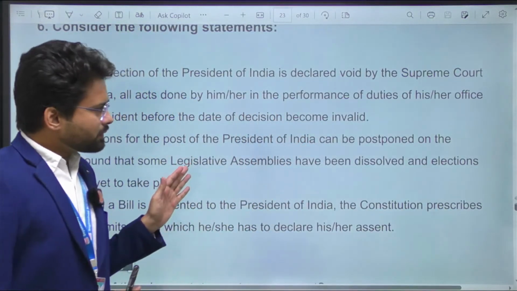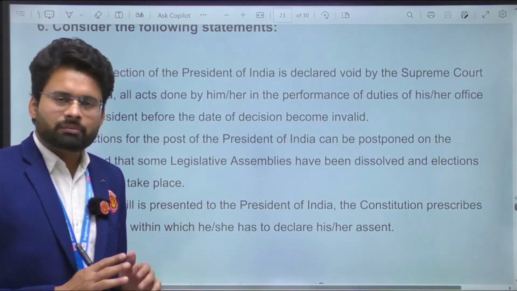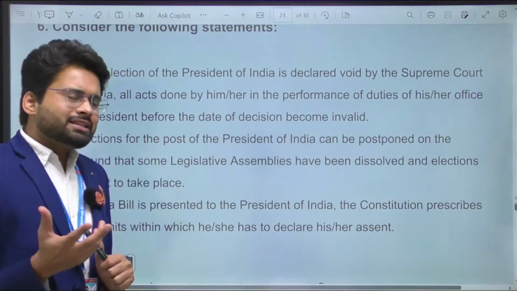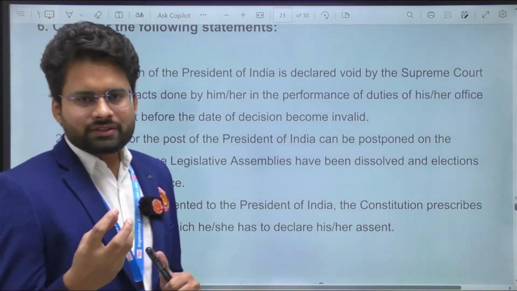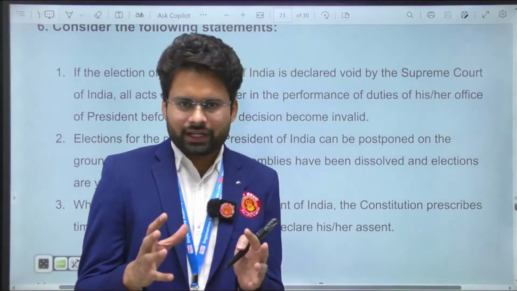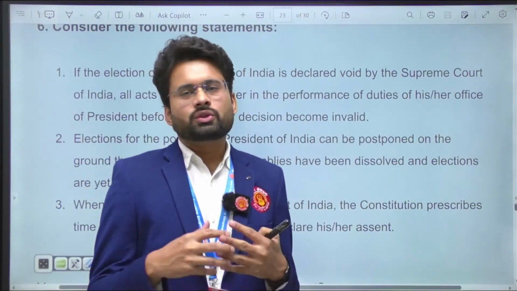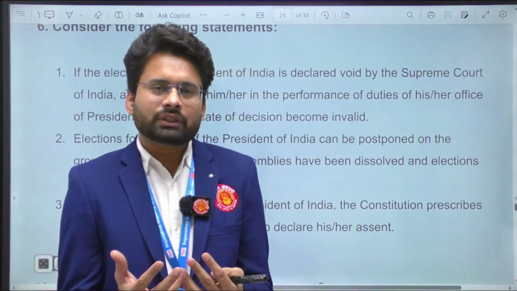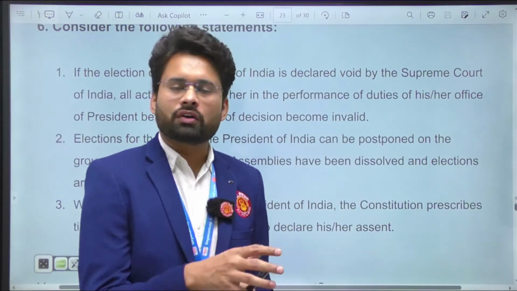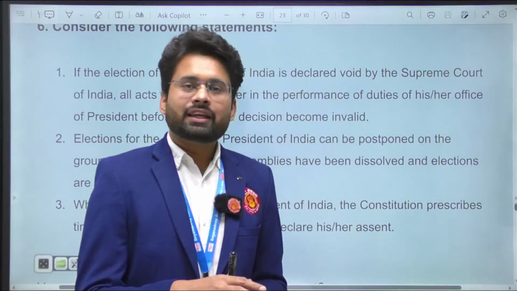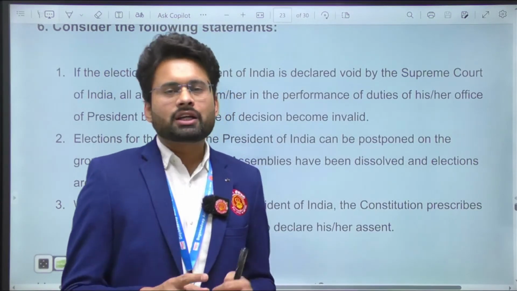If you observe, this statement is logically a very wrong statement, because the President is just a celebrity, or you can say just a formal office, but the actual powers are with the Prime Minister. So there is no need to actually make invalid the laws or the actions taken by the President in his or her office before being impeached out of the office. So that's why the first statement becomes wrong.